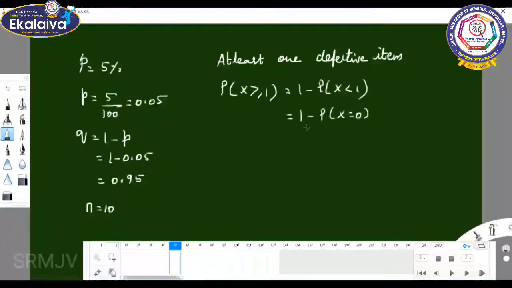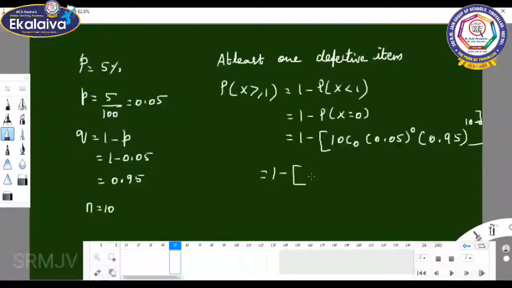So 1 minus 10C0 times P power 0, where P is 0.05, so 0.05 to the power 0, then Q power 10 minus 0, that is 0.95 to the power 10. 10C0 is 1, and 0.05 to the power 0 is 1. So the value of P of X greater than or equal to 1 is 1 minus 0.95 to the power 10.